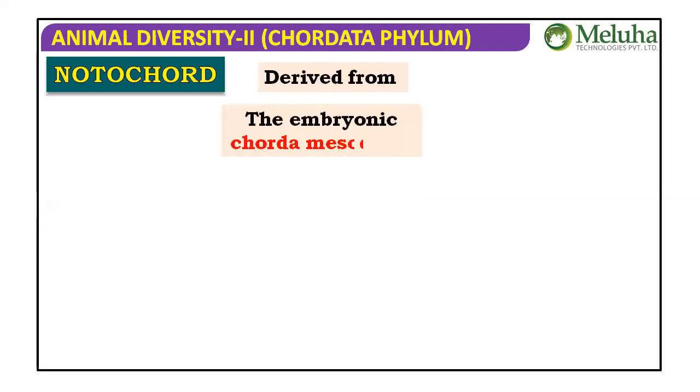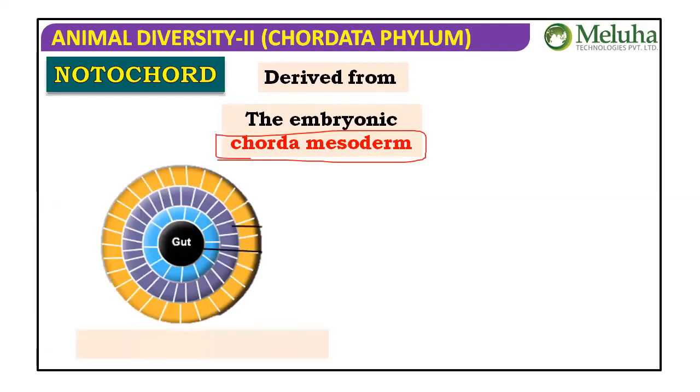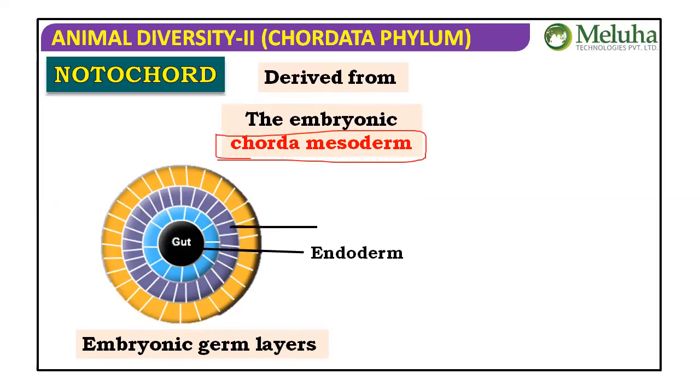So where is it derived from? The notochord is derived from embryonic chorda mesoderm, a mesodermal derivative; at least remember it like that. We know the embryonic germ layers are three: ectoderm, endoderm, and mesoderm.